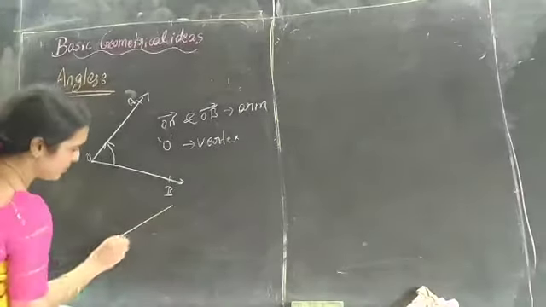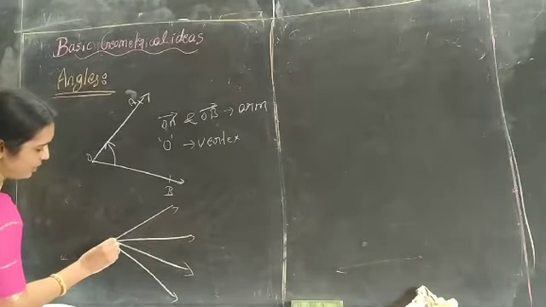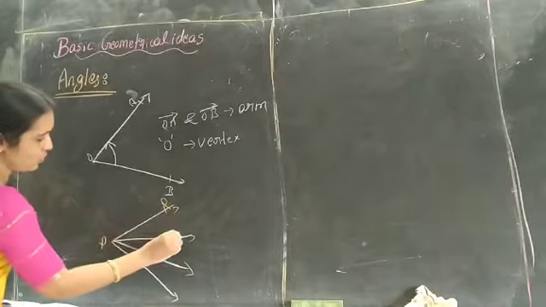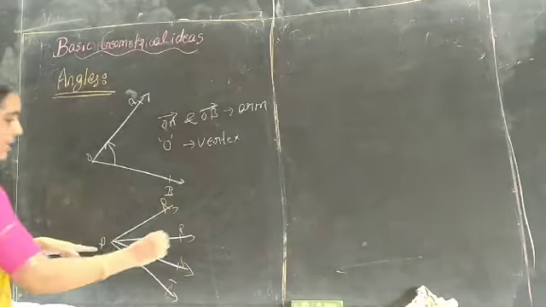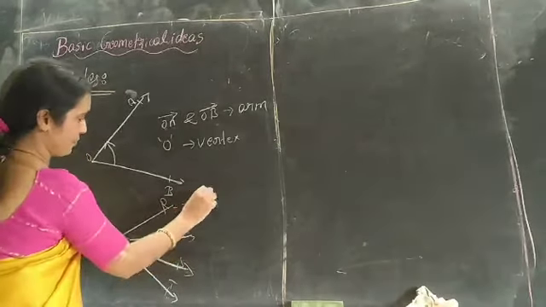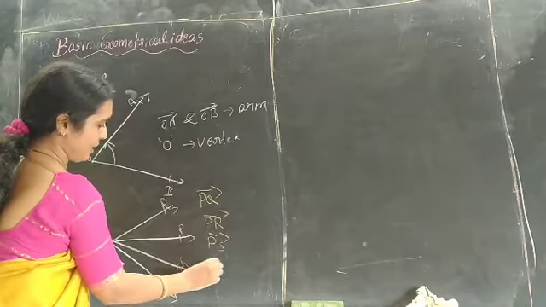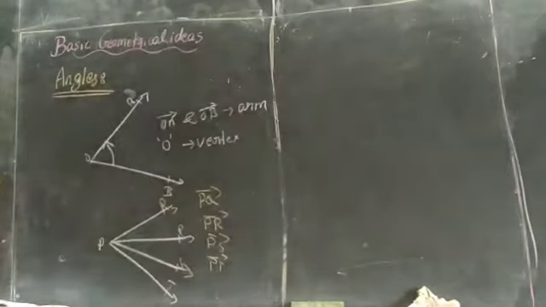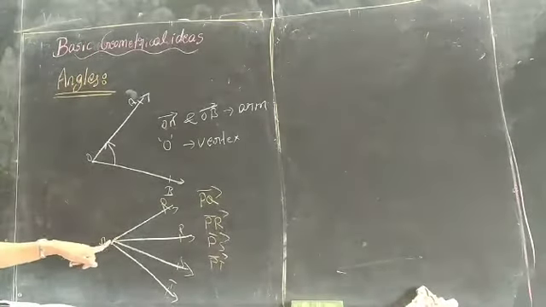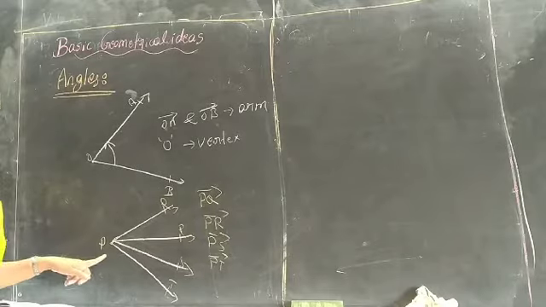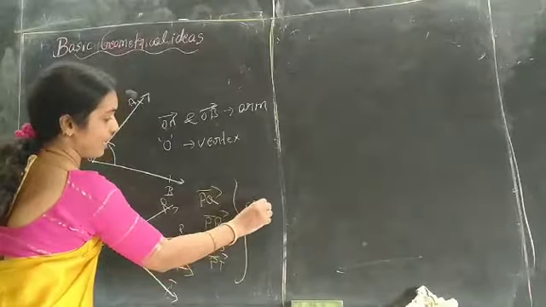For example, consider P, Q, R, S, T. The rays PQ, PR, PS, PT all originate from the common vertex P, and these are the arms of the angles.